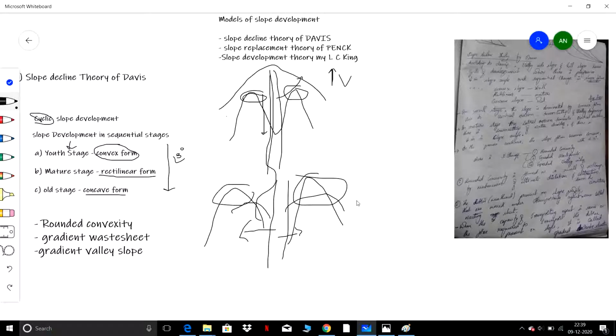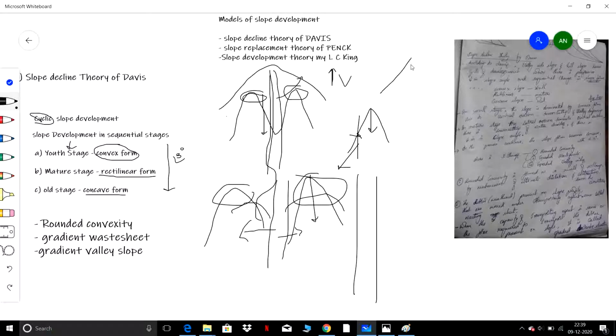Suppose there is a stream here, and this is a water divide, so the lateral erosion will cause down cutting of the water divides. When there is lateral erosion, this portion will be eroded. So the water divide will be down cut and hence it will be converted into rectilinear form.